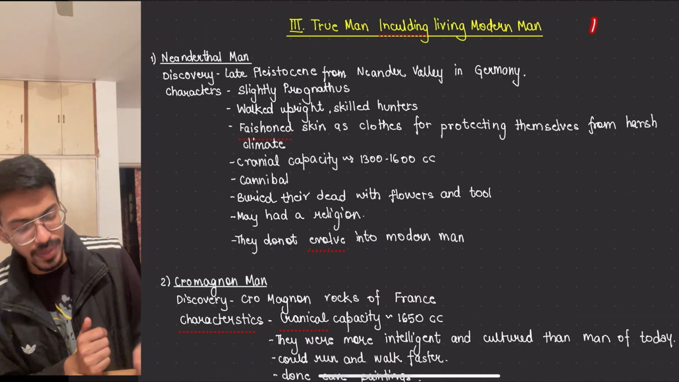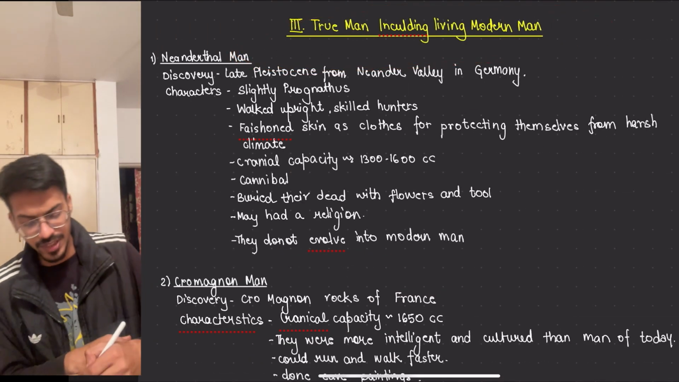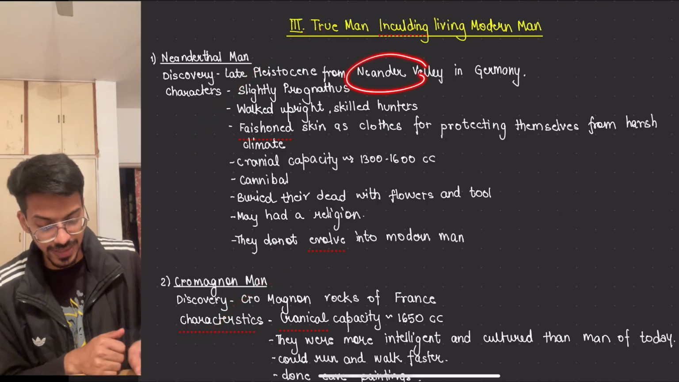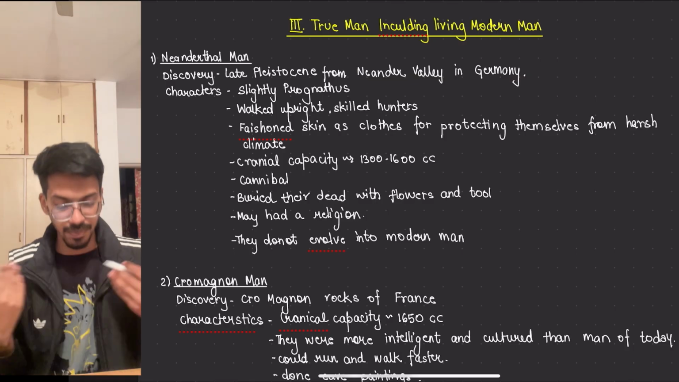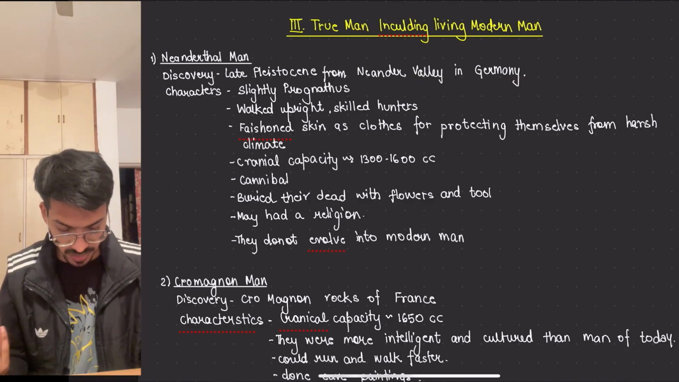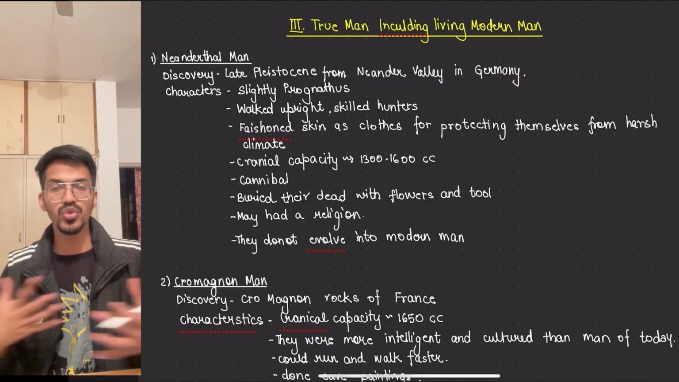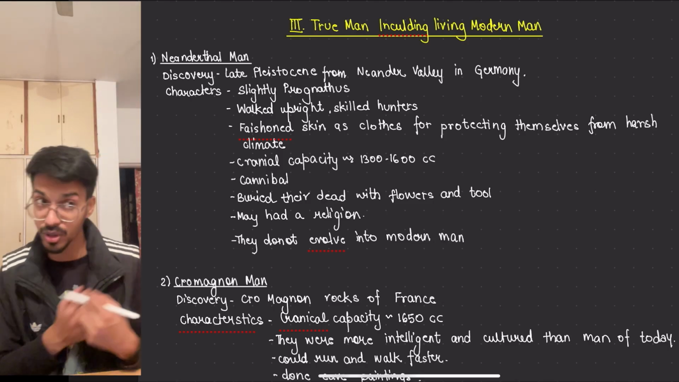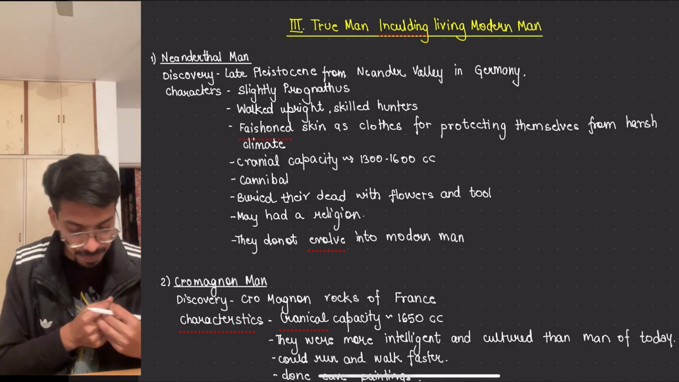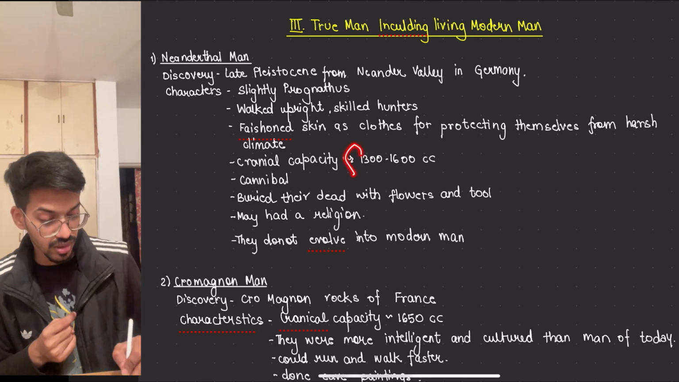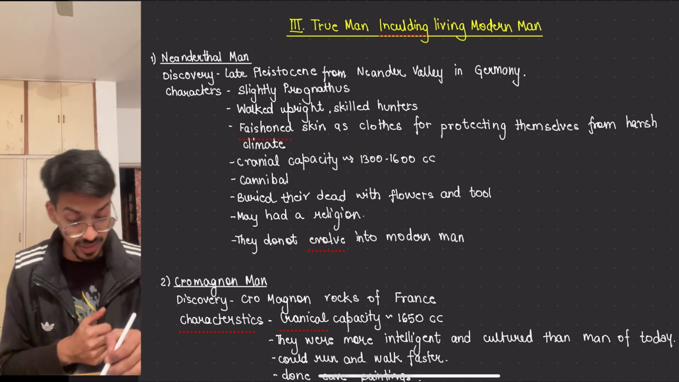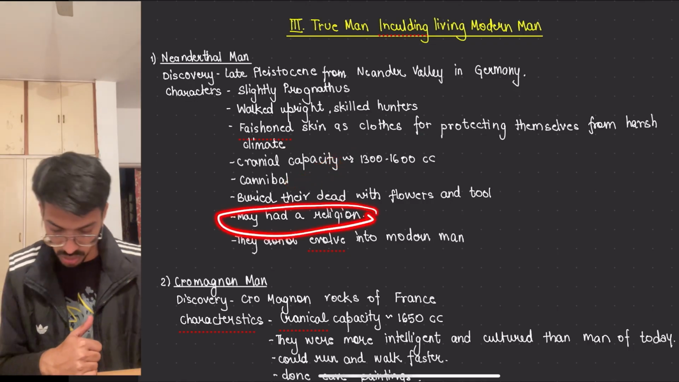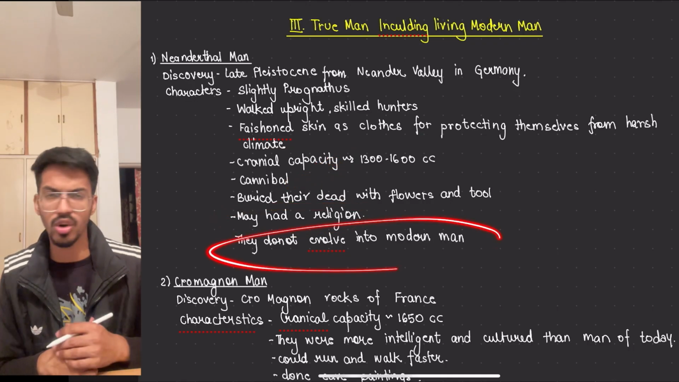Then comes the true men, including modern men. We have Neanderthals and we have Cro-Magnon men. Neanderthals, we found in the Neander Valley, and they walked upright. They were skilled hunters. They used to wear the skin of other animals to protect themselves from the harsh climate, because Germany is super cold. Cranial capacity increased to 1300 to 1600 cc. They were also cannibals, probably the reason they died out. They even had a religion, and they did not evolve into modern men.